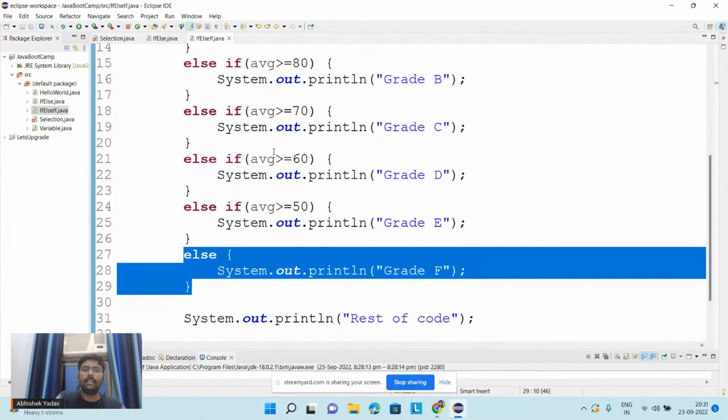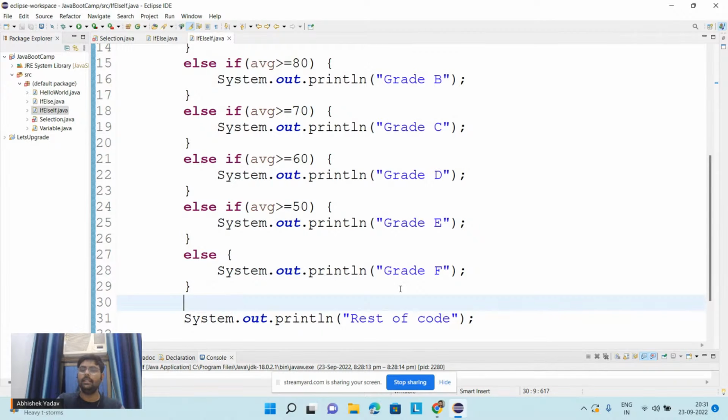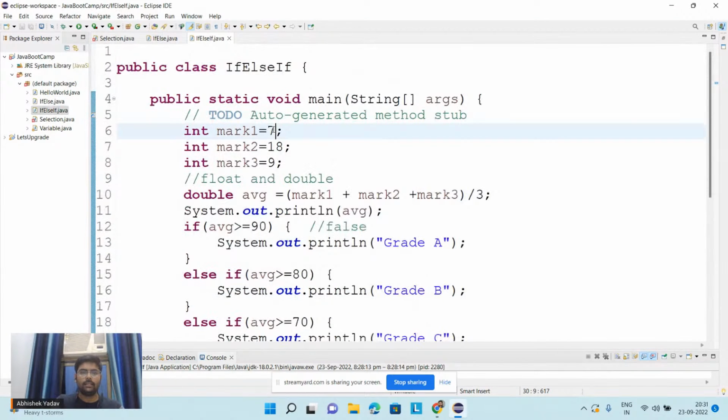If nothing is getting executed, if no condition is getting true, then it will execute the else part. Okay, that's why we are getting grade F as the answer, right? Right, everyone? So guys, can you tell me now,